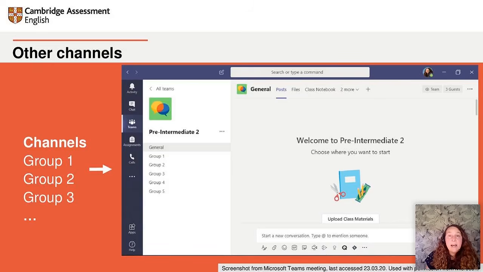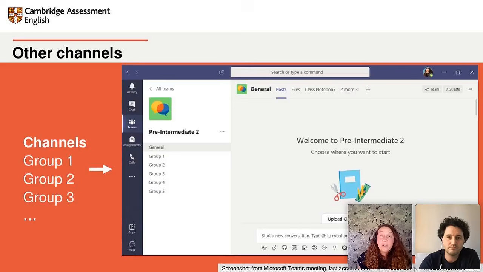So here you can see channels. Microsoft Teams, the breakout rooms don't work in quite the same way, but you can create additional channels in your team or class, and you could assign groupings in the conversation in the chat and ask students to go to separate channels for pair or group work. Might be a bit different in Teams for Education.